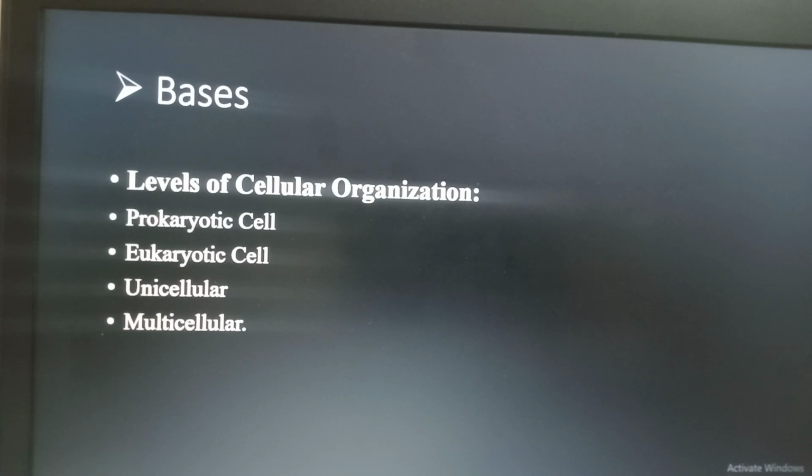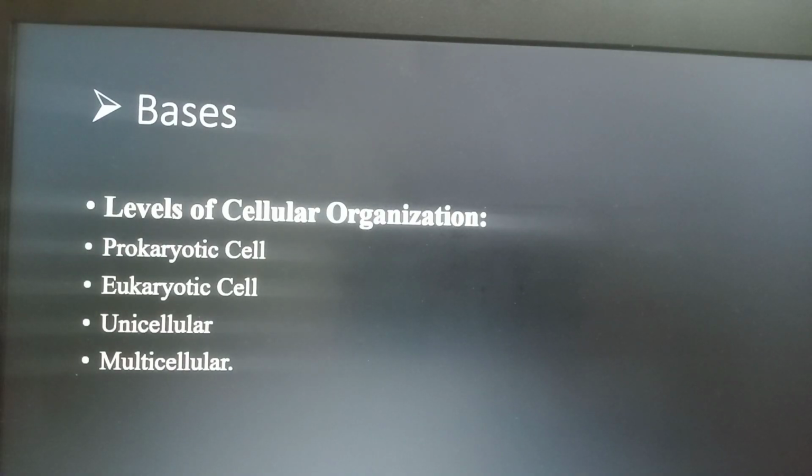So let's start with the basis of the five kingdom classification system. The first basis is levels of cellular organization. A cell could be a prokaryotic cell or a eukaryotic cell, right? The prokaryotic cell means the nucleus is absent.